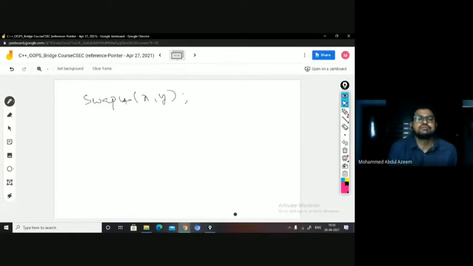Now display the values of x and y. Show the status of x and y after swap4, right? After swap4 again, we are displaying x and y status.